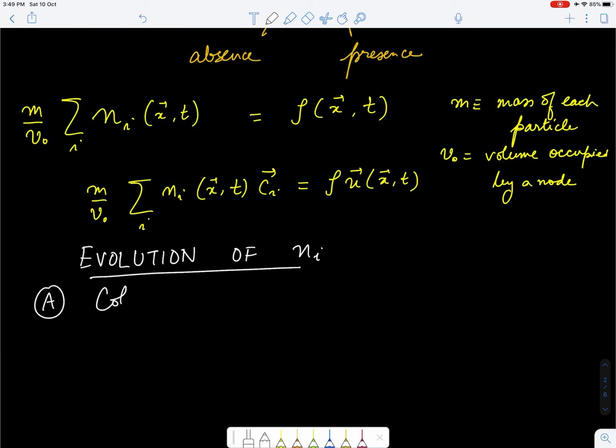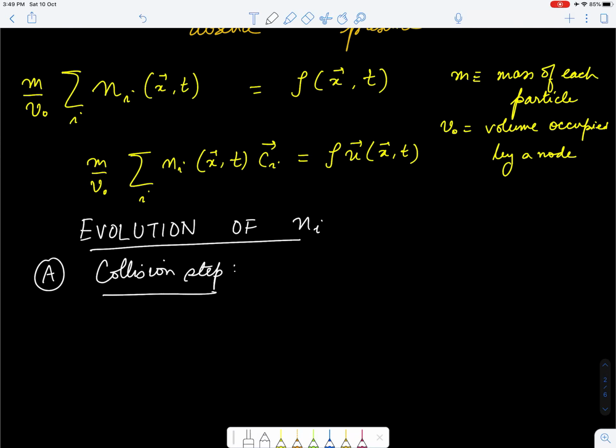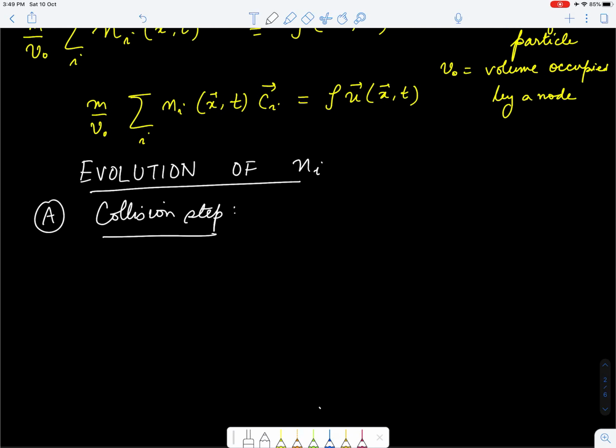The first step is what we will call the collision step, and this terminology remains the same irrespective of whether it's lattice gas models or the lattice Boltzmann method. So the collision step is essentially updating the value of the occupation number.